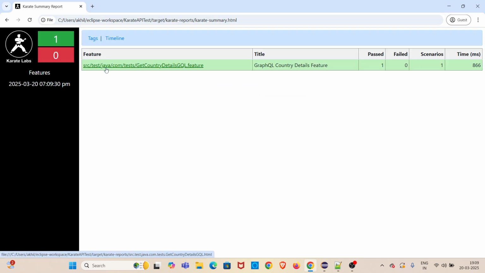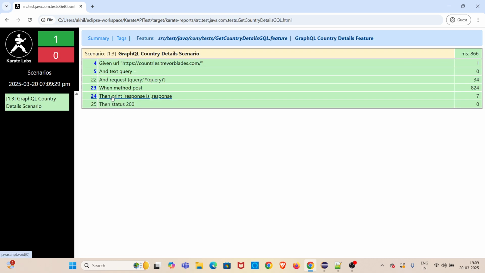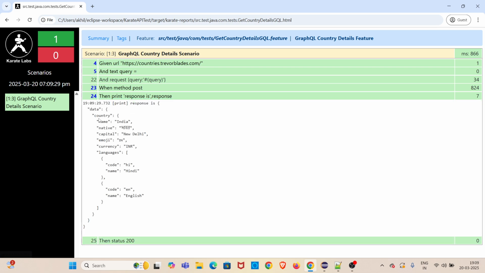So the report has shown in green color, which indicates that the assertion got passed. Now I am going to expand the 24th line. So this is the response. So in Karate, the response of the GraphQL API is stored in a keyword called response. So here now we are going to verify the value of the country. So means the value of name. So that is India. We need to validate it against India, and also we will be checking the languages of the country. So there are two languages, Hindi and English.